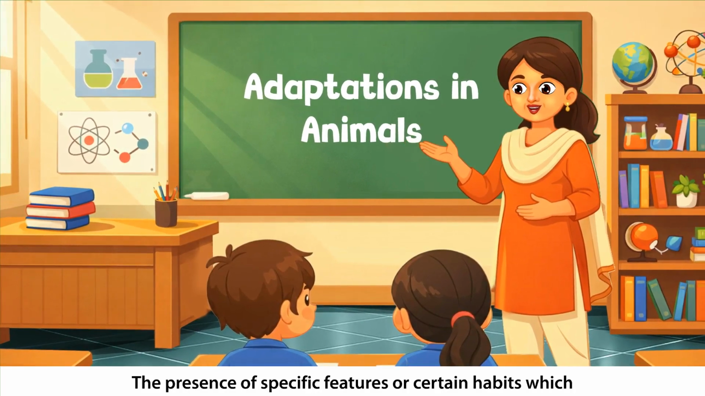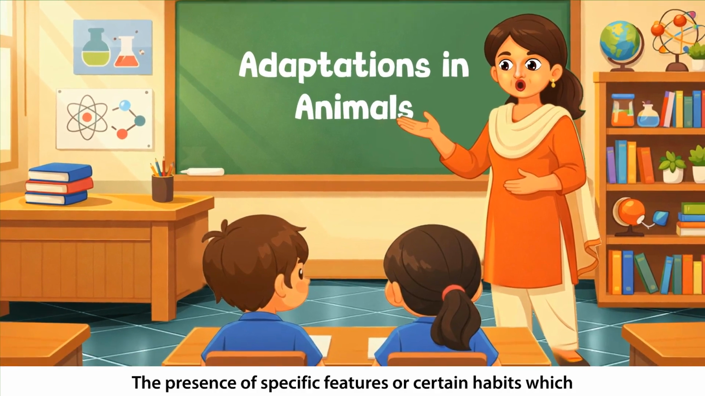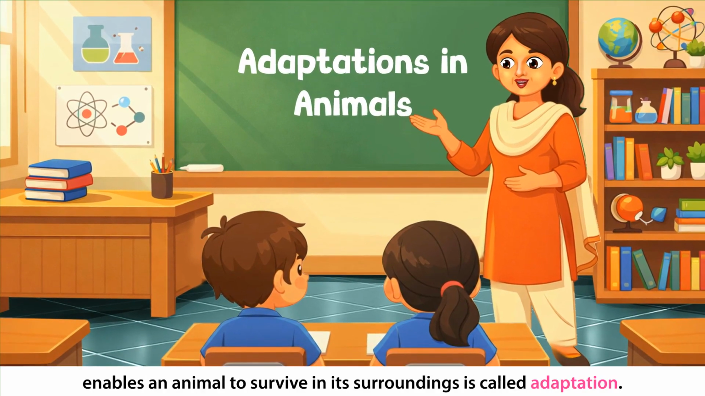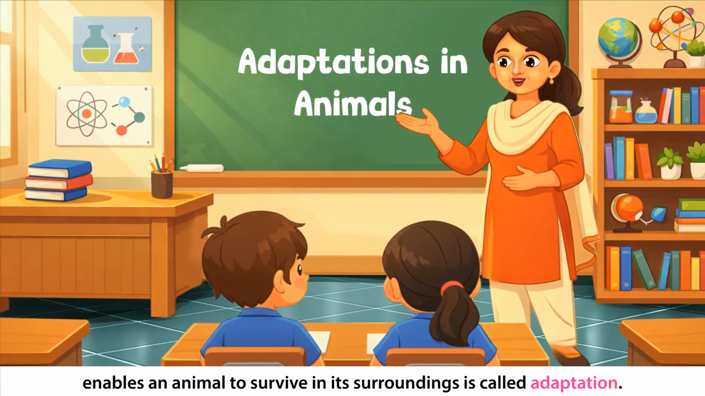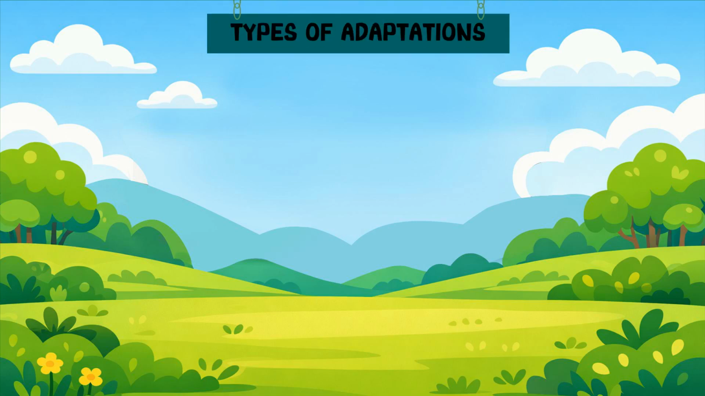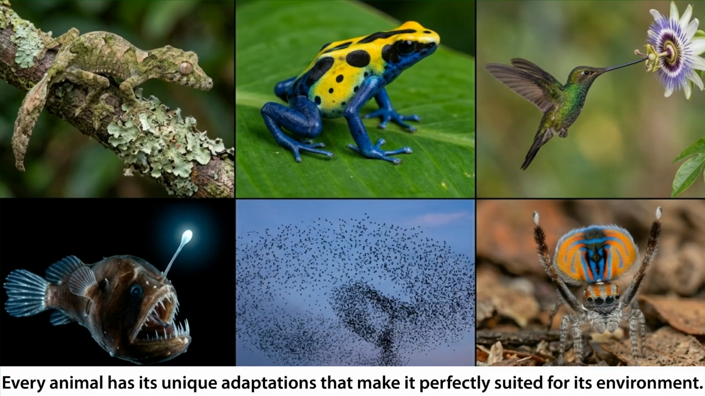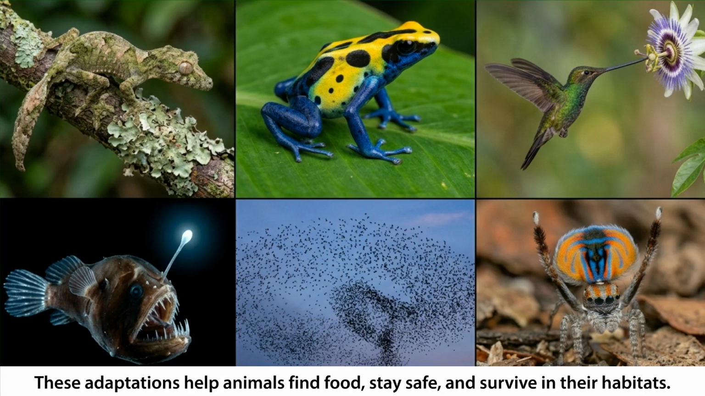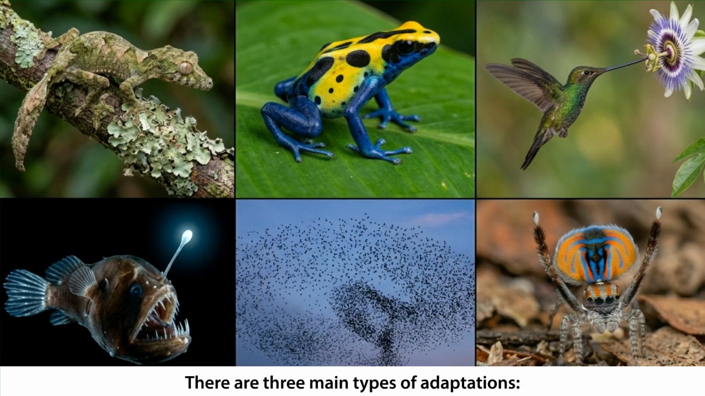The presence of specific features or certain habits which enables an animal to survive in its surroundings is called adaptation. Types of adaptations. Every animal has its unique adaptations that make it perfectly suited for its environment. These adaptations help animals find food, stay safe, and survive in their habitats. There are three main types of adaptations.